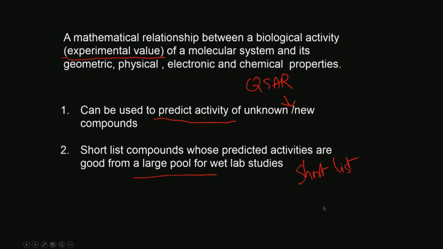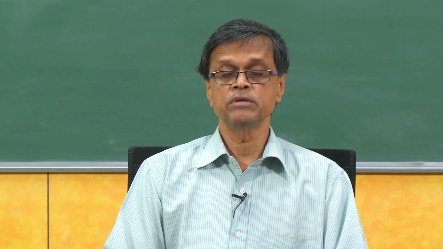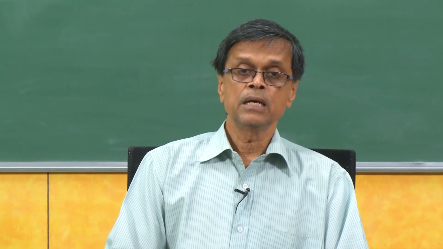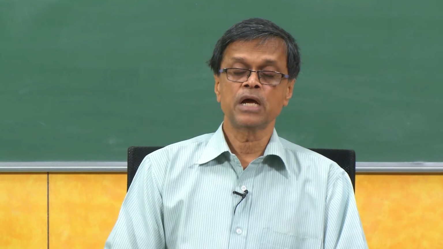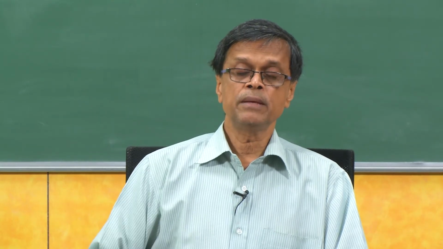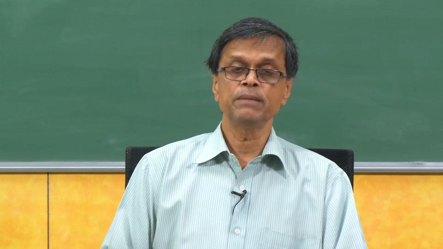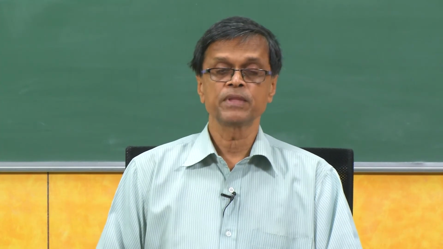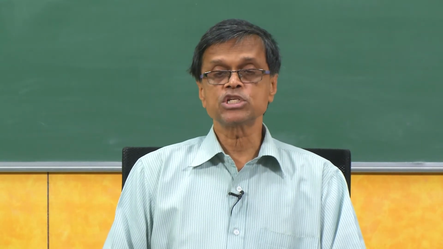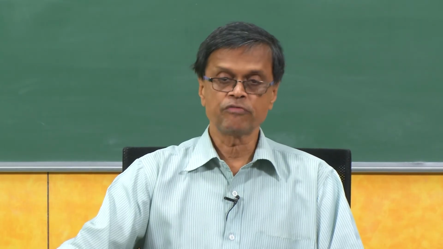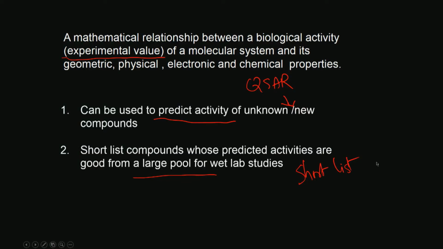And if I have hundreds of molecules or thousands of molecules, instead of taking all of them into my wet lab and then checking out the biological activity which could be very time consuming, I may predict the activity of these hundreds or thousands of them and then put them in descending order and take the top 10%, top 20%, take it to my wet lab and check it out for their biological activity. So that way I can shortlist, okay, that saves me a lot of time instead of taking in the entire thousands of molecules. So QSAR is useful in that way also.